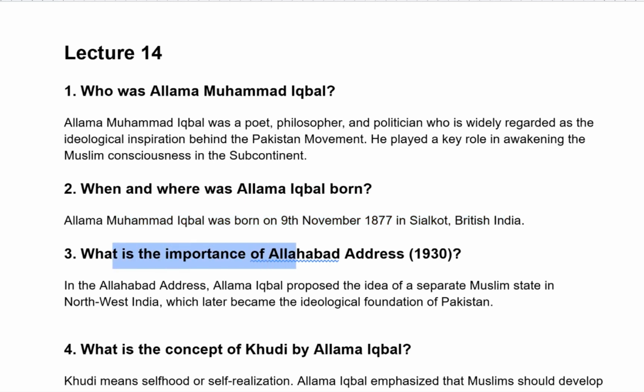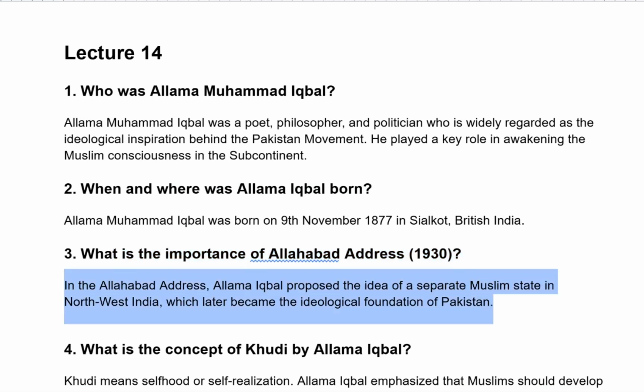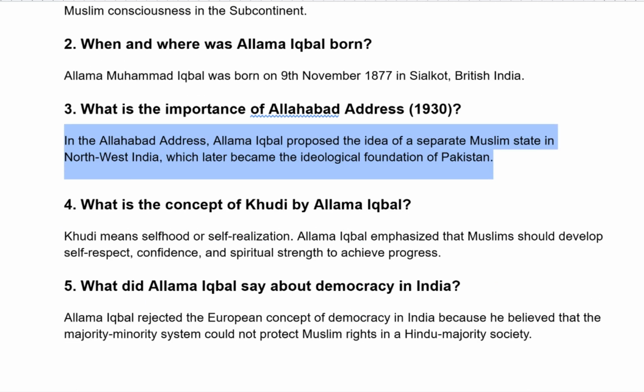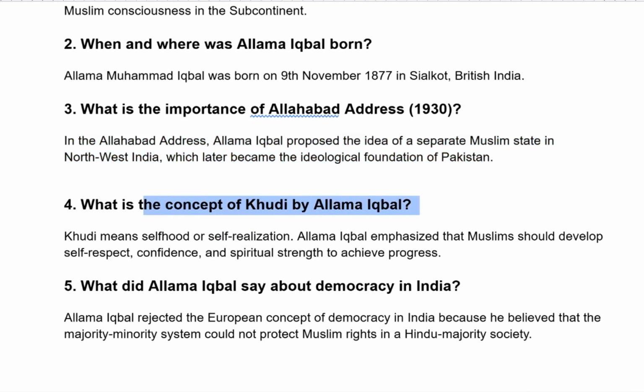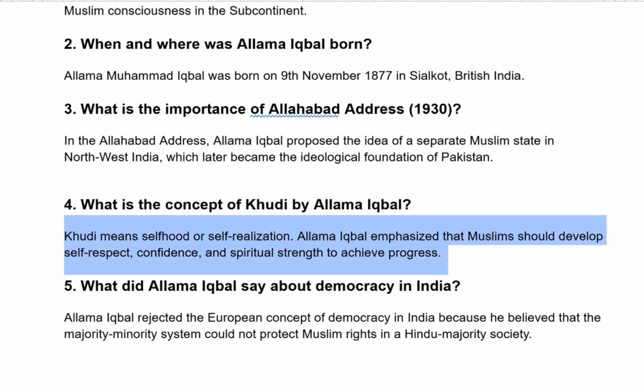What is the importance of Allahabad Address 1930? In the Allahabad Address, Allama Iqbal proposed the idea of a separate Muslim state in northwest India, which later became the ideological foundation of Pakistan. What is the concept of Khudi by Allama Iqbal? Khudi means selfhood or self-realization. Allama Iqbal emphasized that Muslims should develop self-respect, confidence, and spiritual strength to achieve progress.